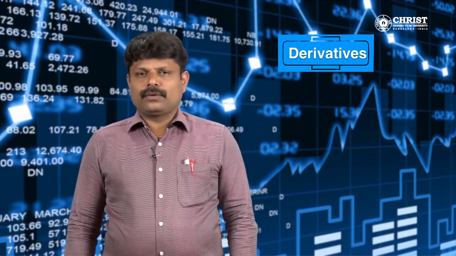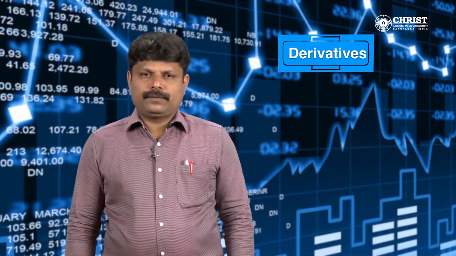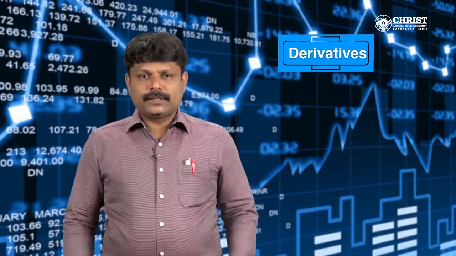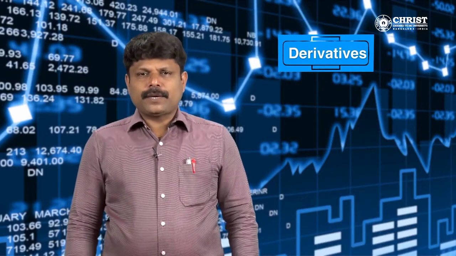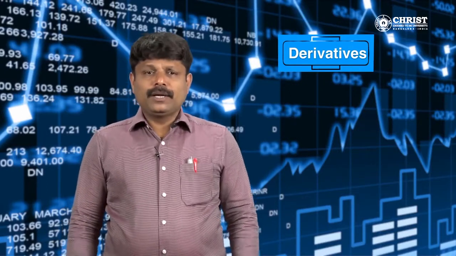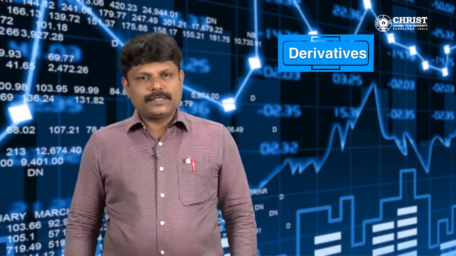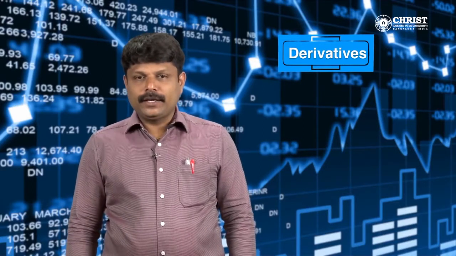I am going to give you an example for derivatives. Suppose the spot price of Reliance stock is rupees 580. Mr. X is planning to sell after 3 months. He is expecting the stock price to be less than 580 after 3 months. So, he is entering a forward contract to sell at rupees 590 per share after 3 months.